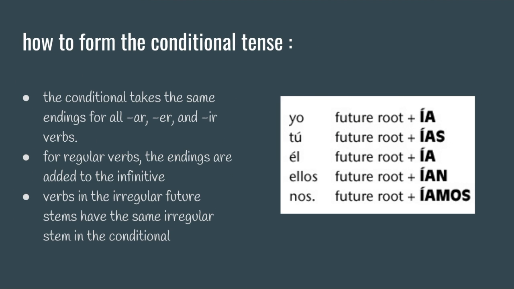Let's say that we want to win the soccer game tomorrow. I would say, nosotros ganaríamos el partido de fútbol. Or, if I wanted to say I would like tacos, I would say, a mí me gustarían los tacos.